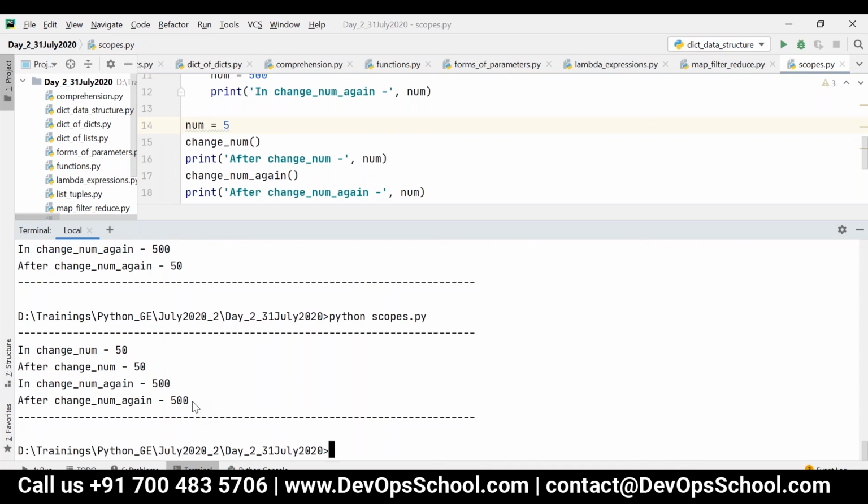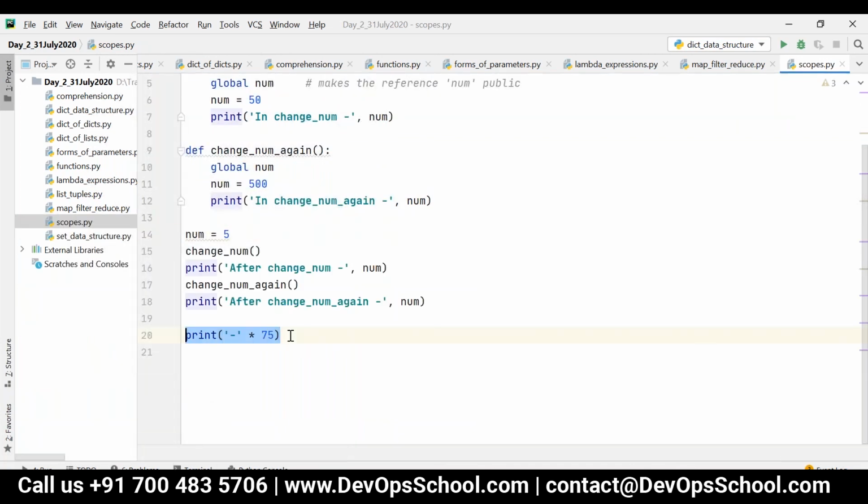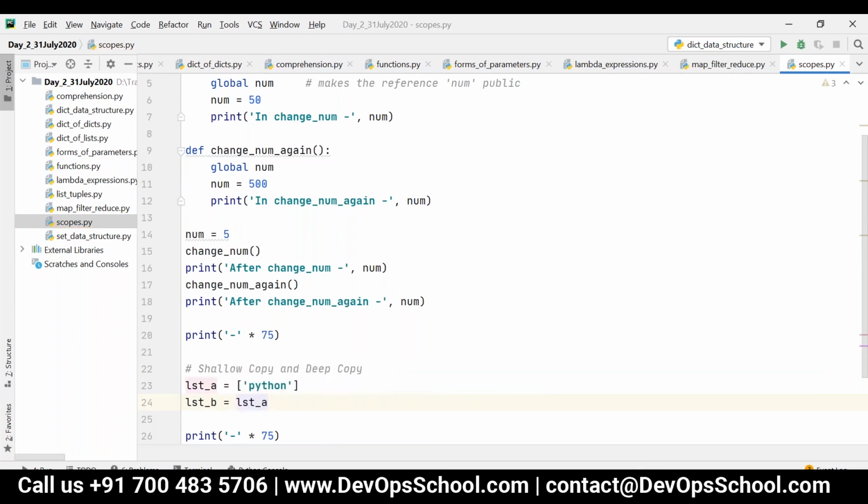Yeah. Now let's see pass by reference. Before that, let's see shallow copy and then deep copy. Let me explain this and then we'll go to that. Consider I have one list, list A is equal to Python, and then I'm saying list B is equal to list A. That is, I'm copying the list.